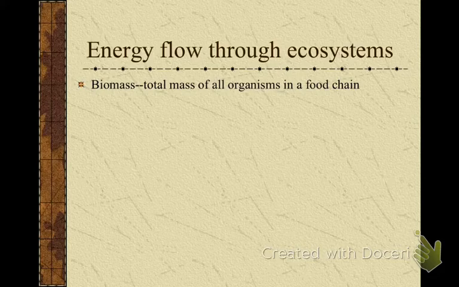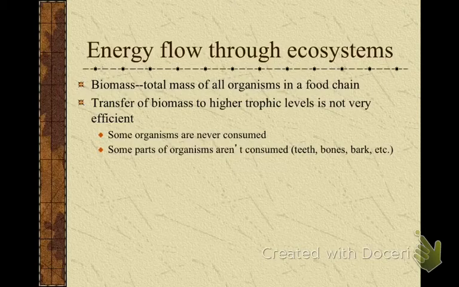Okay, so we have 3 different pyramids. One is the pyramid of biomass. And what biomass is, it's the total mass of all organisms in a food chain. There is a transfer of biomass from trophic level to trophic level. Because when you eat a cow, you eat parts of the cow, right? The problem is we're not very efficient when we transfer that biomass to the next levels.